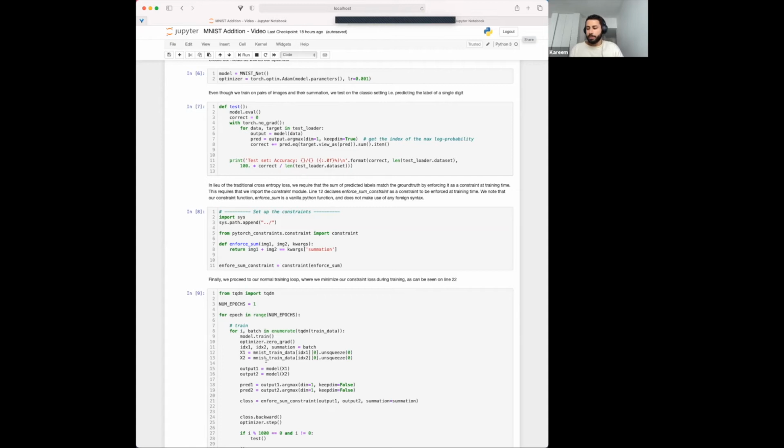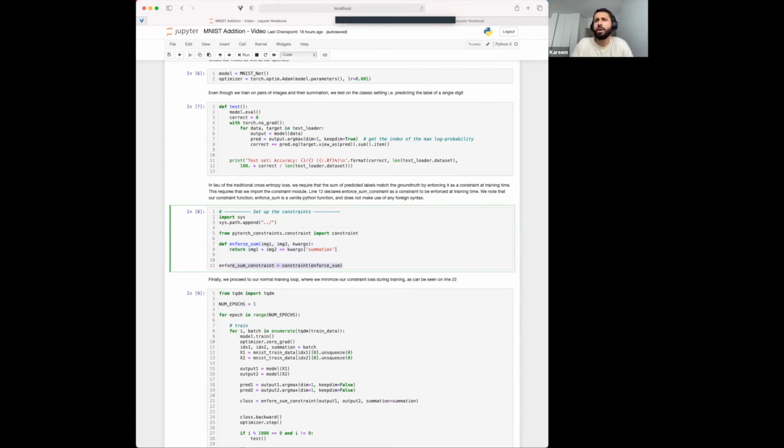Now we come to the meat of our example. I mentioned more than once that we're given pairs and their summation, but one thing I didn't mention is that in our use case, instead of using the typical cross entropy, we're going to use Pylon. We're going to define a constraint such that any predictions on two images that the network produces must sum up to their summation. And as you can see, this is defined here in lines 7 and 8 of cell number 8. It's just a simple Python function, no special syntax.